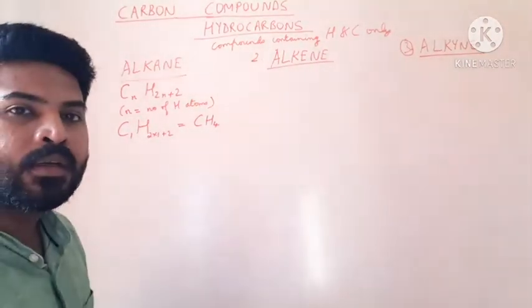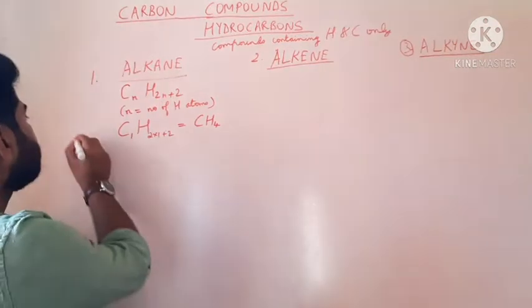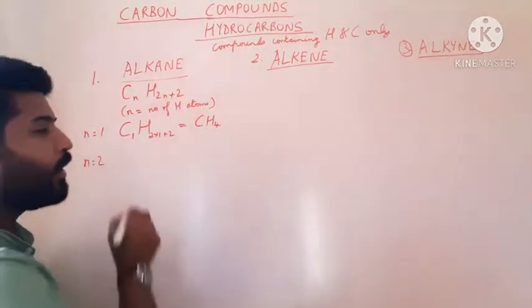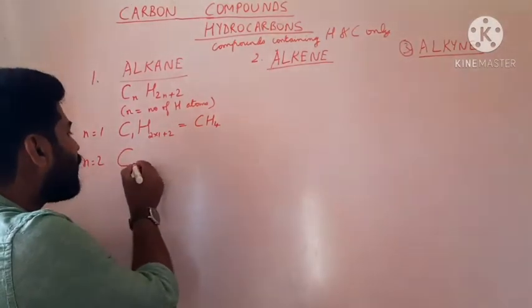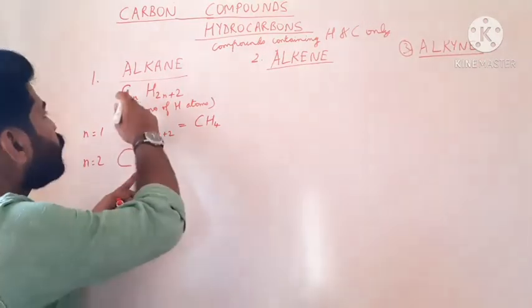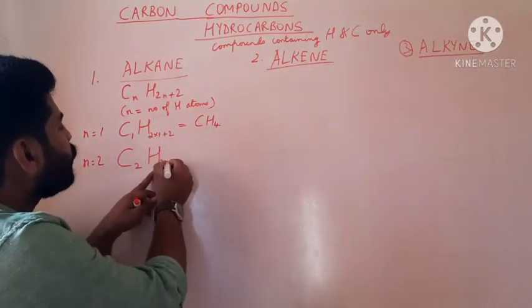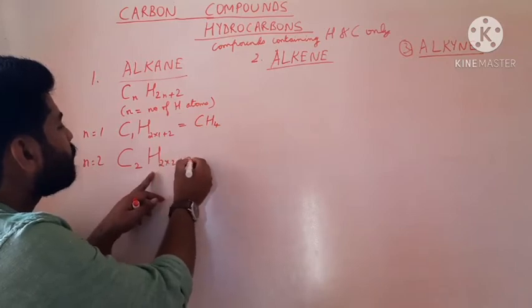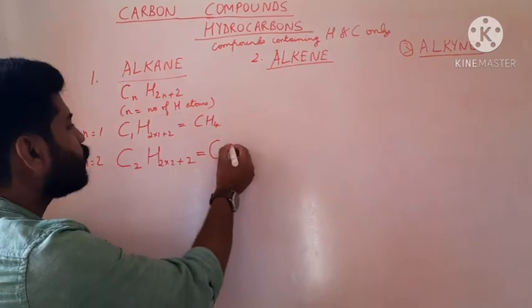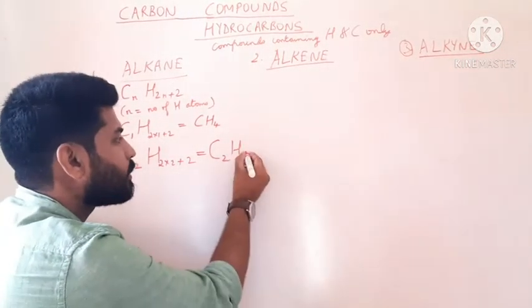Let us look at another example where n is equal to 2. If we substitute n by 2, then it will be C2 and H 2 into 2 plus 2, which is 4 plus 2, 6.